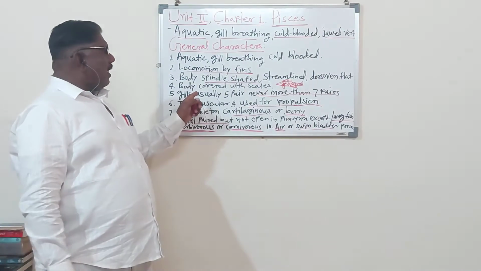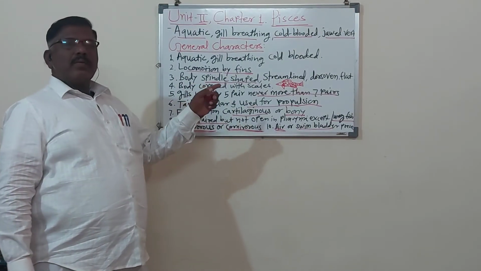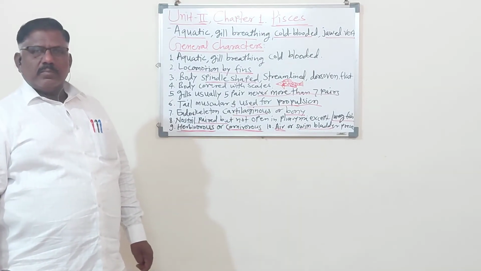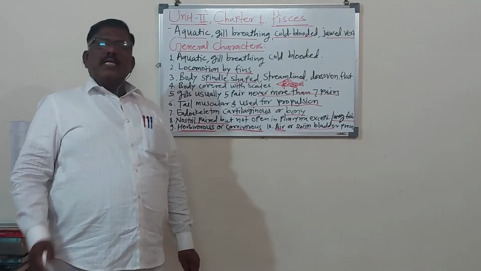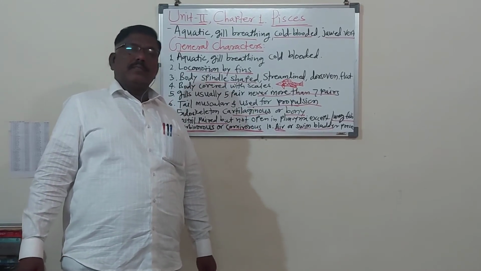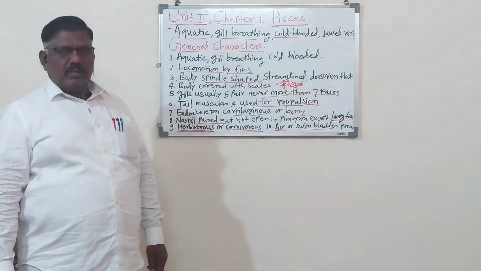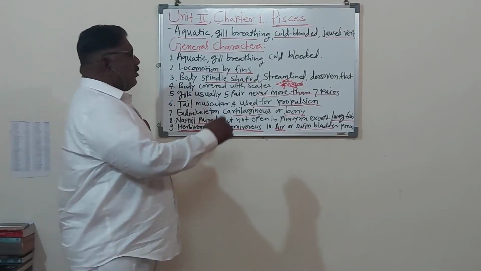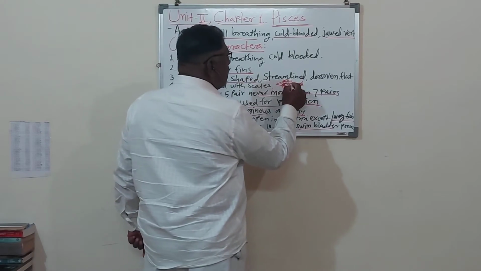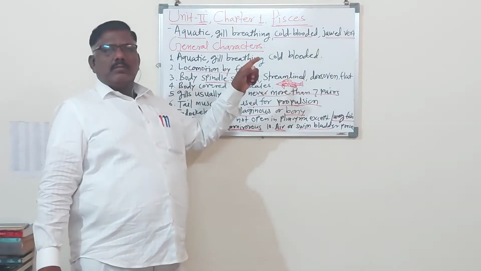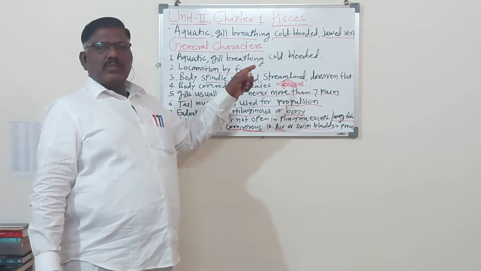I have given one extra character: in freshwater fishes, gills are covered by an operculum, and in marine water fishes there is no covering; the operculum is absent. Gill pouches are present. Lateral line sense organs are present. On the fishes you will find a line, that is called the lateral line, and it is the sense organ of the fish.